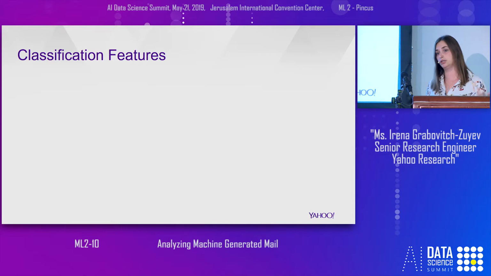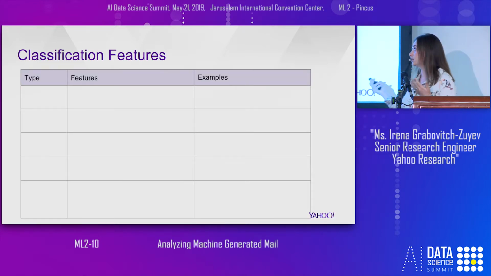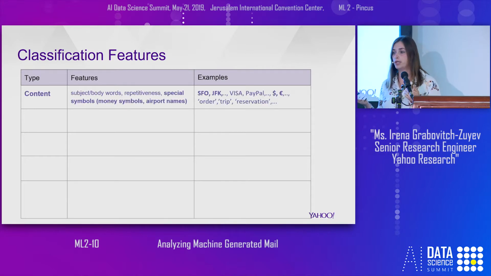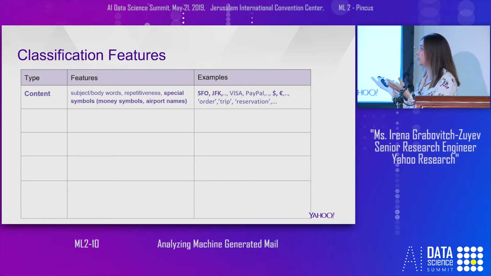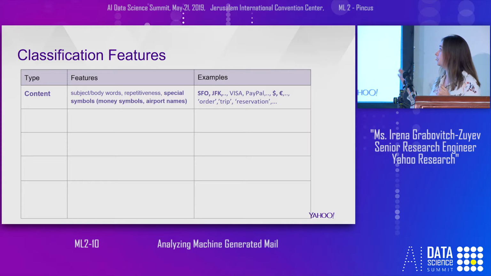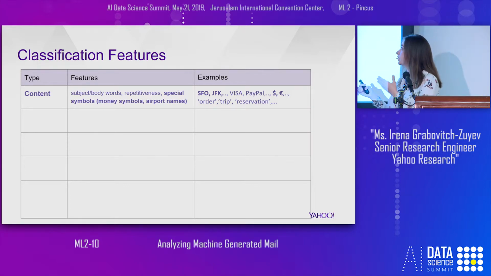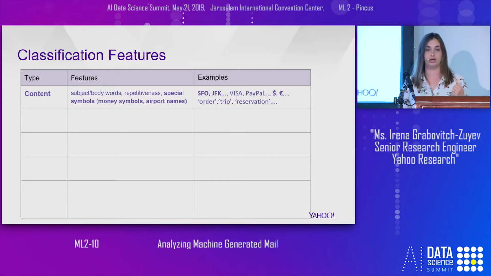Let's go into details. What are the features we use? We have several types of features. The first type is content features. We actually just take all the content, all the words we have in the message, and just count how many times we saw each word. Here the most important features we saw were the money symbols and the airport names that help to identify the category.